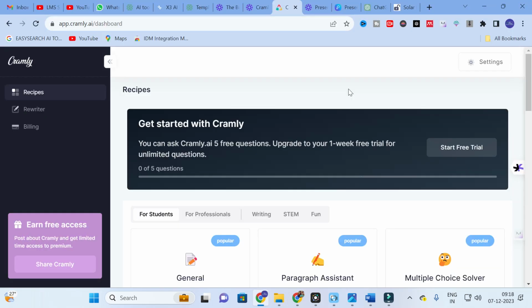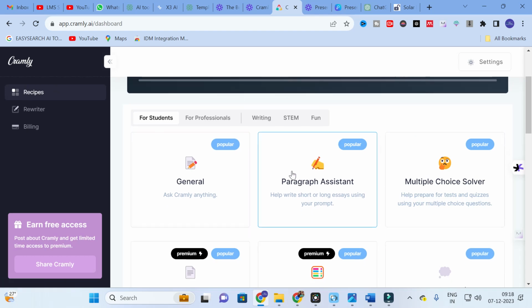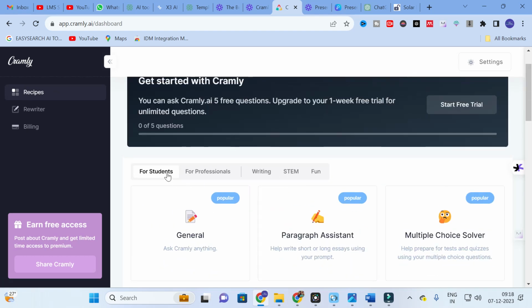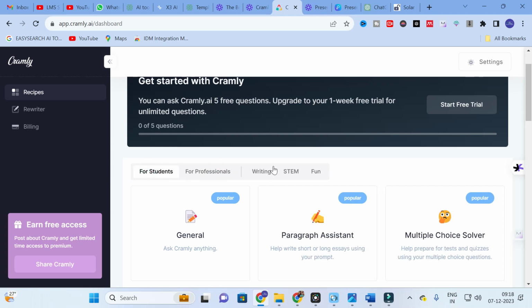Moving on to today's video, the AI tool we are going to discuss is Cramly AI. This is the dashboard of Cramly AI. Here you will have an option called recipes. Click on recipes and you will have different AI templates here, for students, for professionals, and so on.